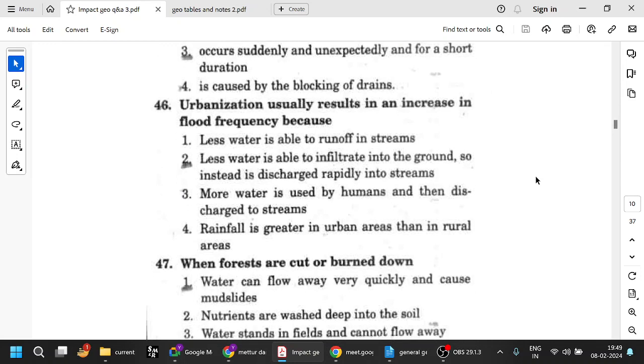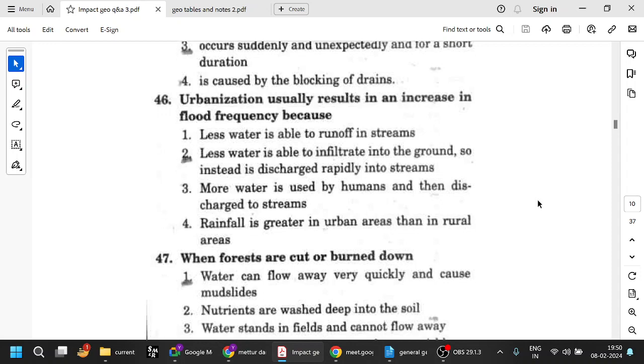Urbanization usually results in an increase in flood frequency. Obviously, because less water is able to infiltrate into the ground, and instead is discharged rapidly into streams because we have concrete roads, buildings and everything. If it is an open area, all the water will go into the ground. Because of human settlements, the water will not be able to infiltrate into the ground and instead will flow into the streams. So there is an increase in frequency of floods due to urbanization. Try to remember that.